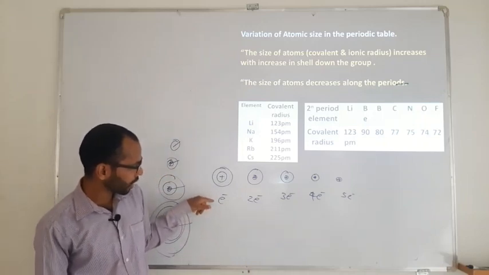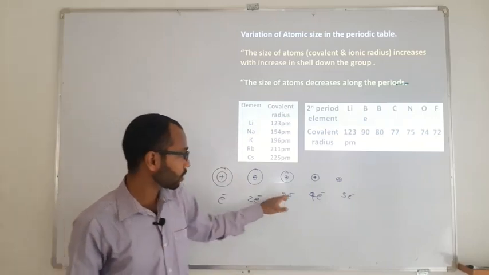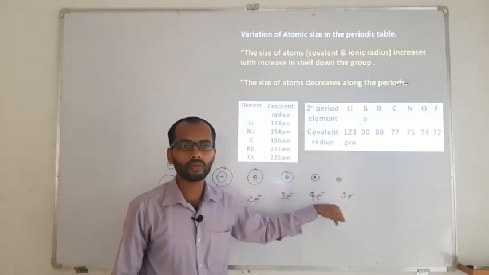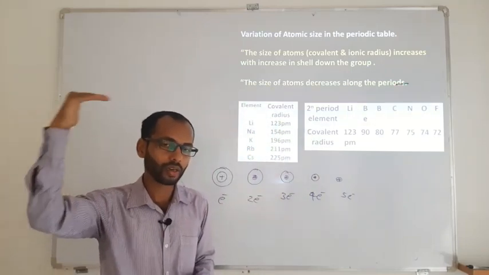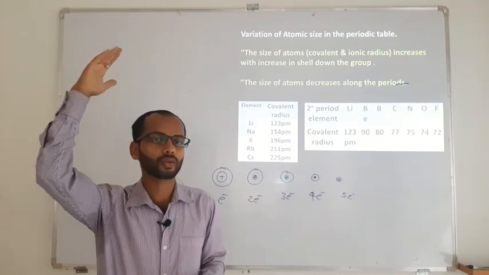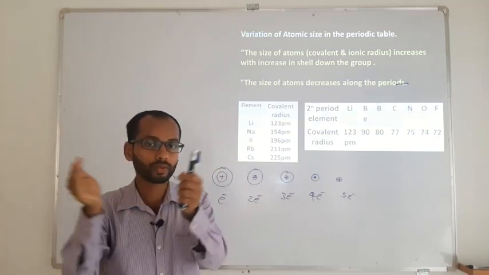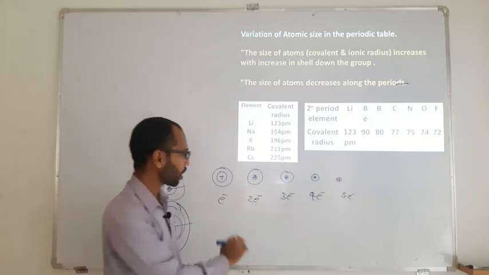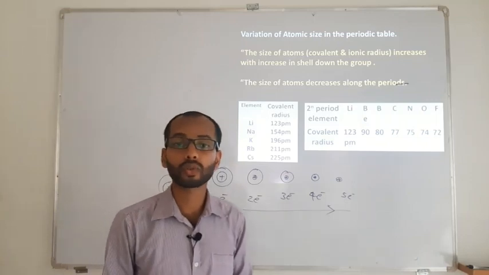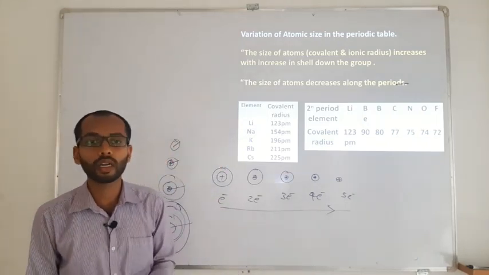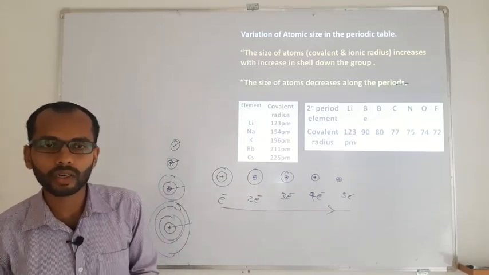So what happens? 1 electron cannot exert that much attraction with the nucleus, whereas 2 can have more attraction with the nucleus, 3 can have still more, 4 can have still more, and 5 can have the maximum. So along the period, as the number of electrons in the shell is increasing, the contraction of the atom takes place. Hence along any period in the periodic table, the size of the atom goes on decreasing, whereas down the group, as the number of shells increases, the size of the atom is going to increase.